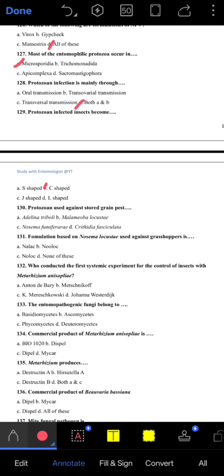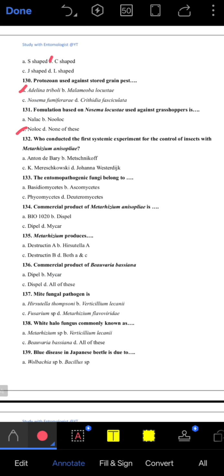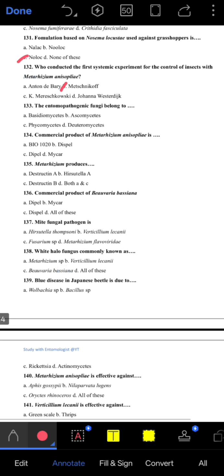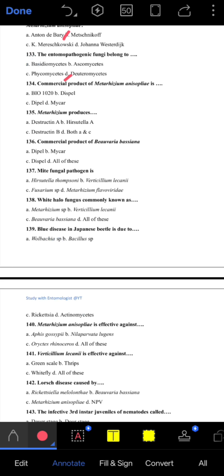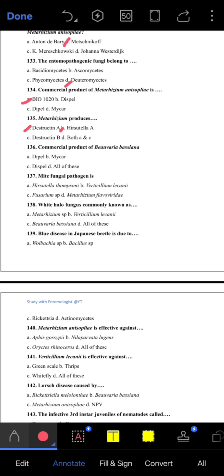130th, protozoan used against stored grain pest, A option is correct, Adelina tribolii. 131. Formulation based on Nosema locustae used against grasshopper is Noloc, C option. Next question, who conducted the first systematic experiment for the control of insects with Metarhizium anisopliae? Metchnikoff, B option. 133. The entomopathogenic fungi belong to Deuteromycetes, D option. Next, commercial product of Metarhizium is Bio-Blast. Metarhizium produces destruxin A and B, so A and C are the correct options.